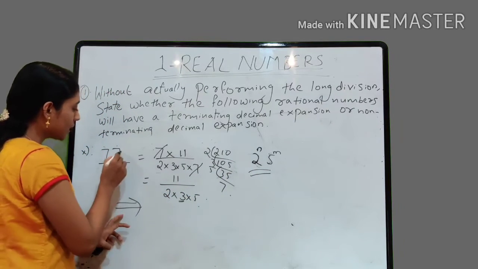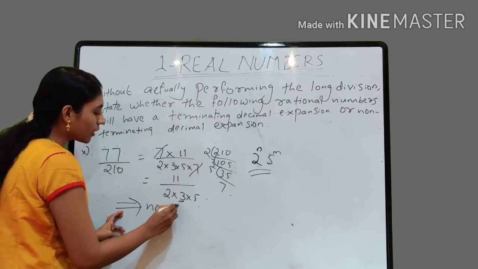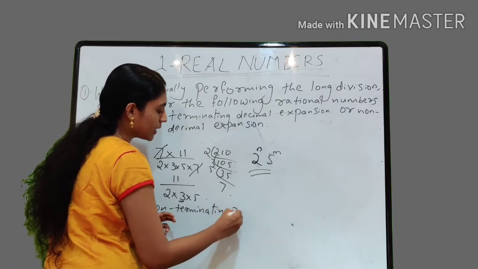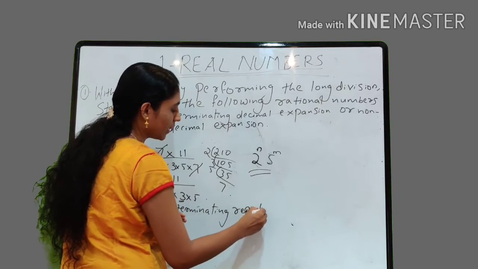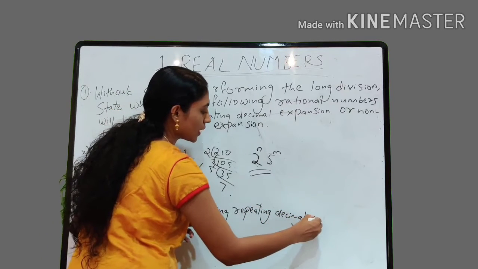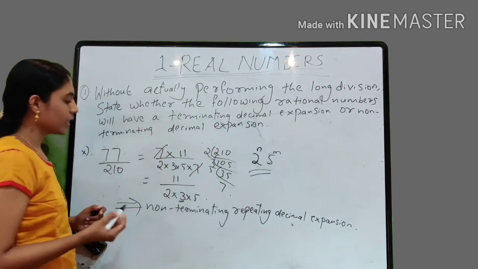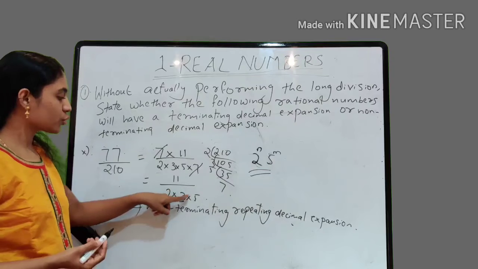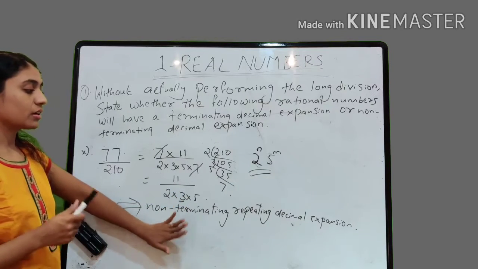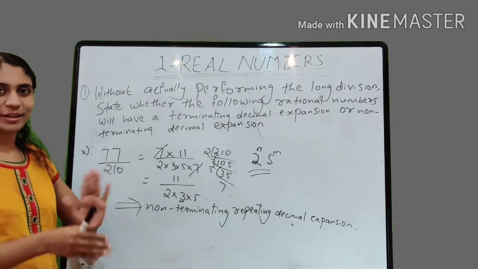We can say that this number 77 by 210 is having a non-terminating repeating decimal expansion, right? Why? Because the denominator is not of the form 2 raised to n into 5 raised to m, where n, m are non-negative integers. Here 3 is there. In addition to 2 and 5, 3 is there. An extra number is there. So this is not terminating. It is having a non-terminating repeating decimal expansion.